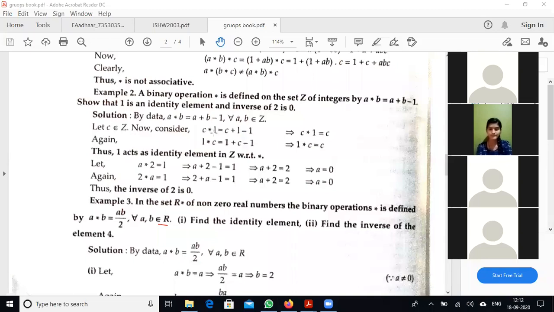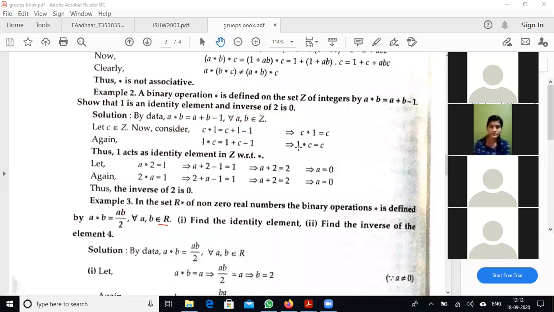C star 1 becomes C plus 1 minus 1, where plus 1 and minus 1 cancel each other. We get C star 1 is equal to C. Similarly, 1 star C is 1 plus C minus 1, where plus 1 and minus 1 also cancel.